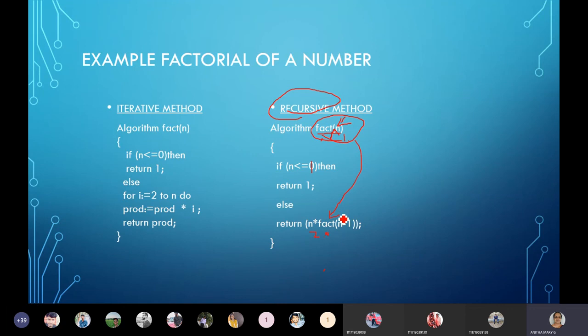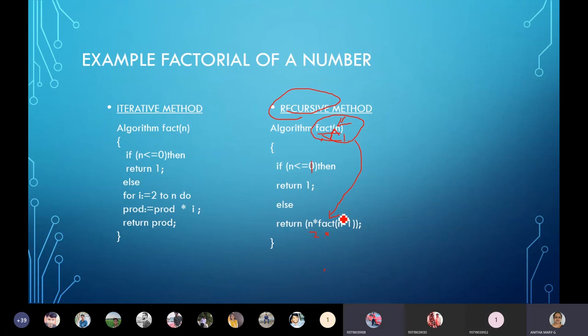Before this, I just wanted to ask you one question. Tell me, for what kind of problems can we use the recursive method? Anyone? For divide and conquer algorithms? No, it's not correct. For sorting?